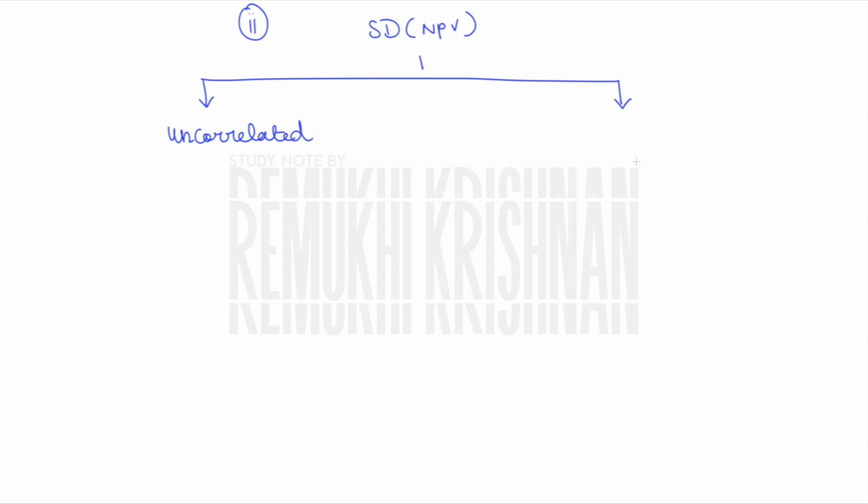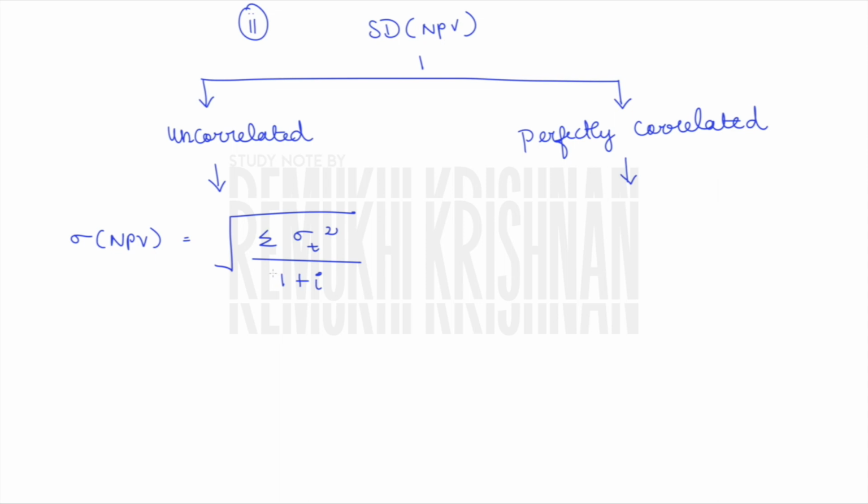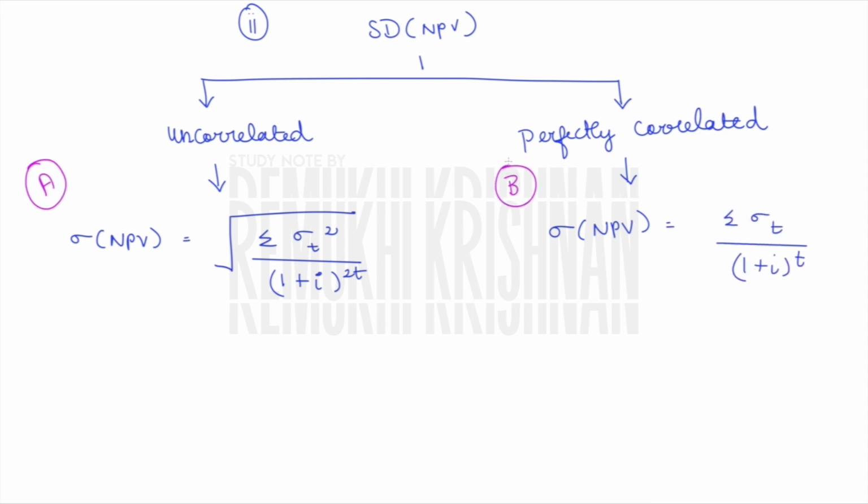I have computed under two methods because in this question they haven't provided whether the cash flow is uncorrelated or perfectly correlated. So let us do under both the methods to know how to compute if any method is asked in your examination. The uncorrelated formula is: sigma of NPV is equal to the root of summation of sigma t square divided by (1 plus i) the whole power 2t. When it comes to perfectly correlated, sigma of NPV is equal to summation of sigma t divided by (1 plus i) the whole power t. Okay, let us compute our sigma of NPV as per method A first.